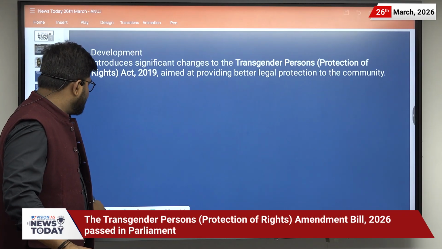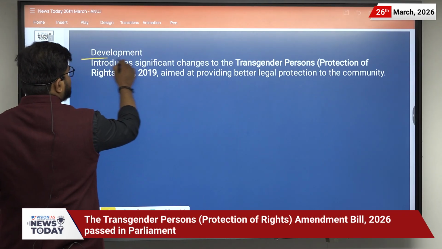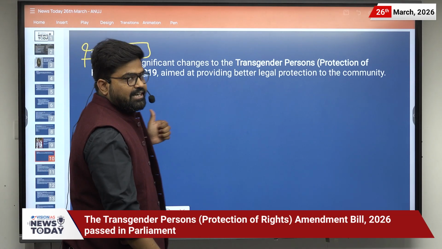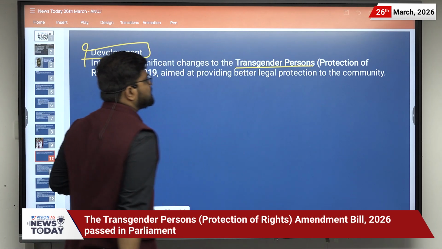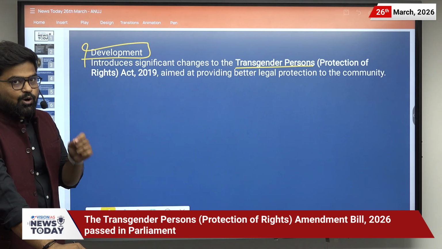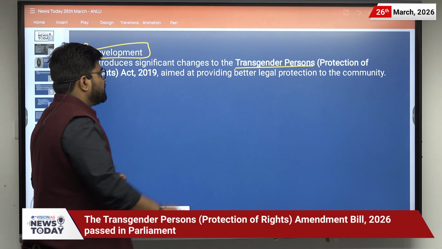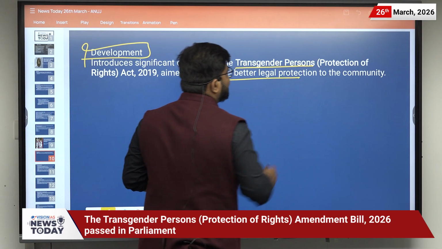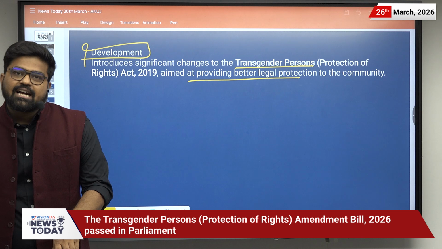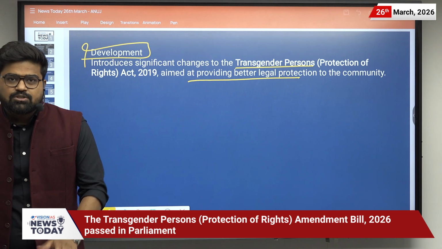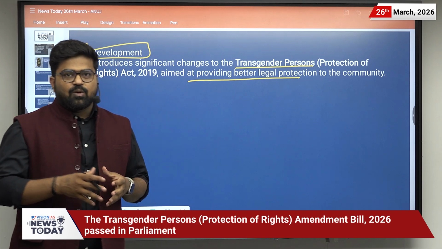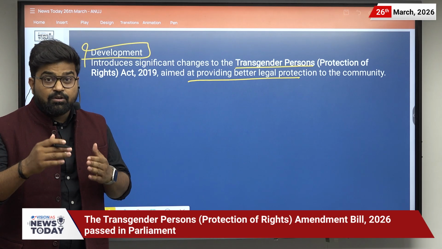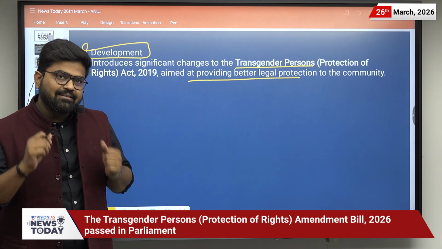Okay, and what is the development? The development is that it introduces significant changes to the Transgender Person Protection of Right Act of 2019, which is aimed at providing better legal protection to the community. So you should know about the transgender person and their concerns, as it may be asked in the mains examination.